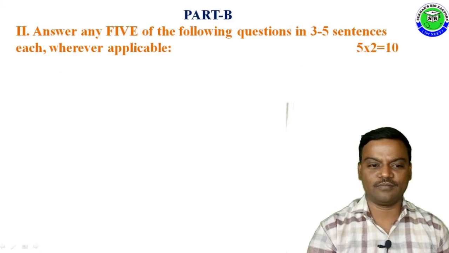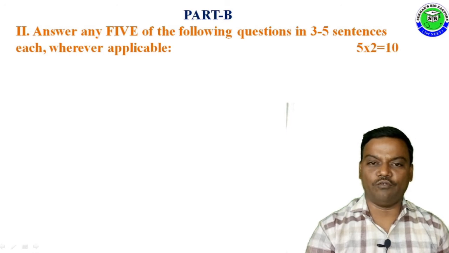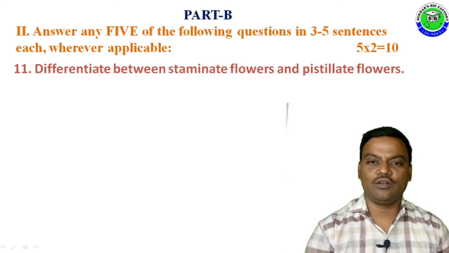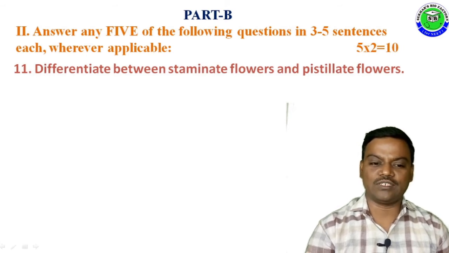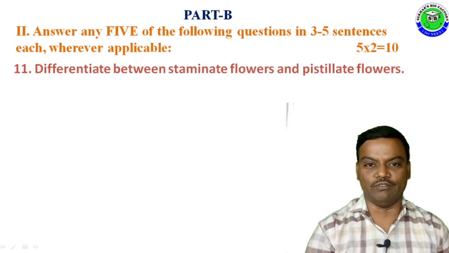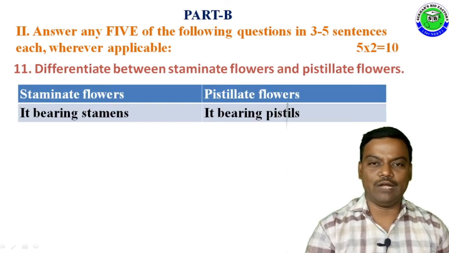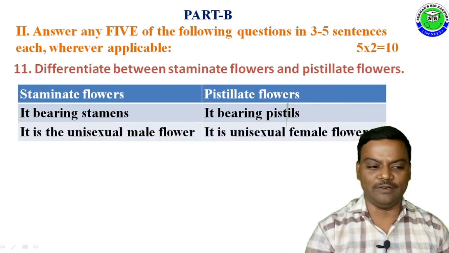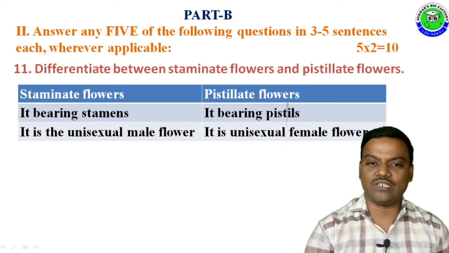Part B, Roman number 2. Answer any 5 of the following questions in 3 to 5 sentences each wherever applicable. 5 into 2, totally 10 marks. Question number 11. Differentiate between staminate flower and pistillate flower. The answer is, staminate flowers bear stamens. Pistillate flowers bear pistil. The staminate flowers are unisexual male flowers and pistillate flowers are unisexual female flowers.